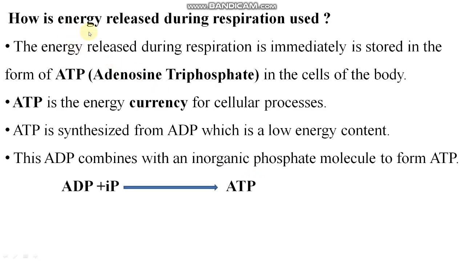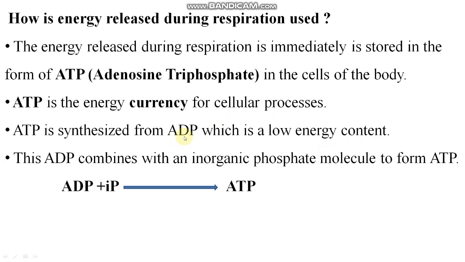Clear? So how is energy released during respiration used? The energy released during respiration is stored in the form of ATP, adenosine triphosphate. The full form of ATP is adenosine triphosphate in the cells of the body. ATP is the energy currency for cellular processes. You know, from ninth class you have studied that ATP is the currency of the cell. So ATP is synthesized from ADP, which is of low energy content. ADP, adenosine diphosphate, is a low energy content, while ATP, that is adenosine triphosphate, is a high energy content. Obviously this is the energy actually.